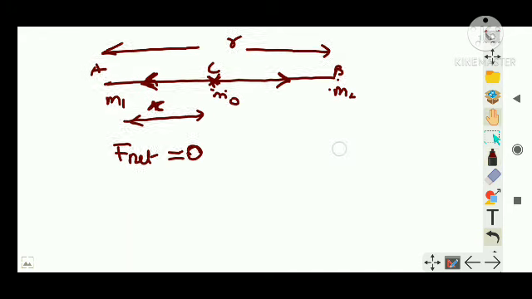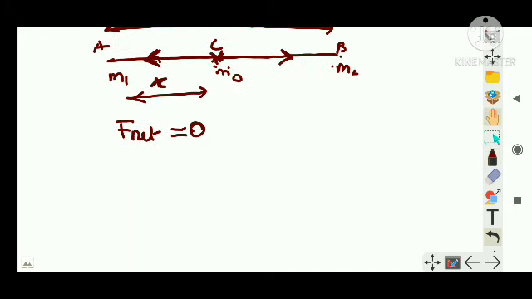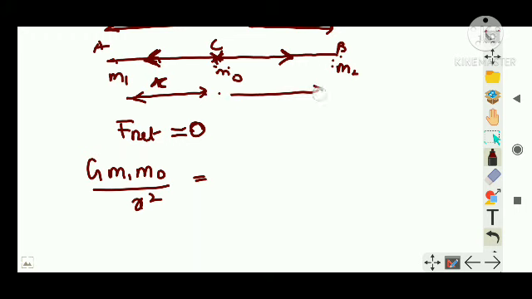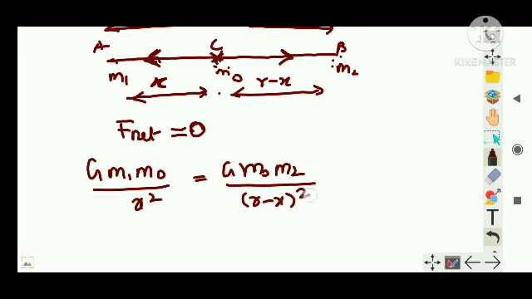So I can write the force between m1 and m0 as G m1 m0 divided by x squared. That is the force between these two. Now if this entire distance is r and this much distance is x, I can write this distance as r minus x. So now force between m0 and m2, I can write G into m0 into m2 divided by r minus x whole square.